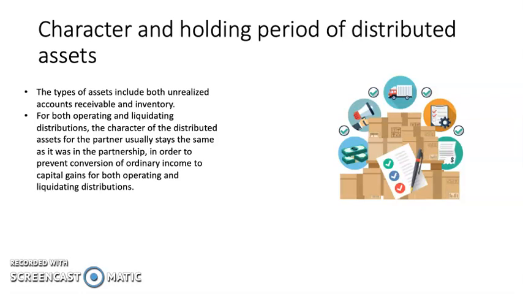Character and holding period of distributed assets. The types of assets include both unrealized accounts receivable and inventory. For both operating and liquidating distributions, the character of the distributed assets for the partner usually stays the same as it was in the partnership, in order to prevent conversion of ordinary income to capital gains for both operating and liquidating distributions.